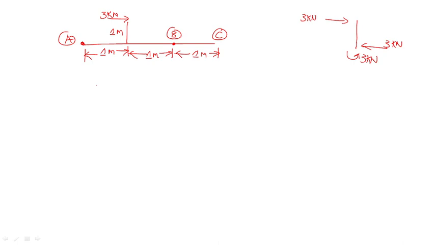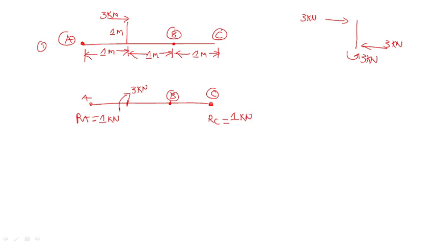Okay. And how will the diagram appear? This is the first diagram. After that, we can convert it to like this. This is A point, and this one we can say is a 3 kilonewton moment, and this is B point, right? And this is C point. What is RA? How do we have to calculate RA? That is 1 kilonewton. RA is 1 kilonewton and RC is equal to 1 kilonewton. Simple step. Now I will draw the diagram for this one.